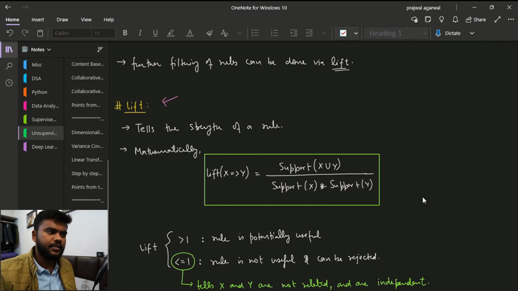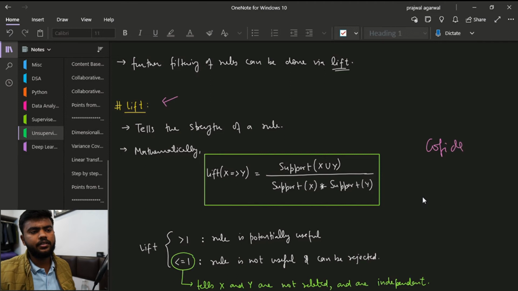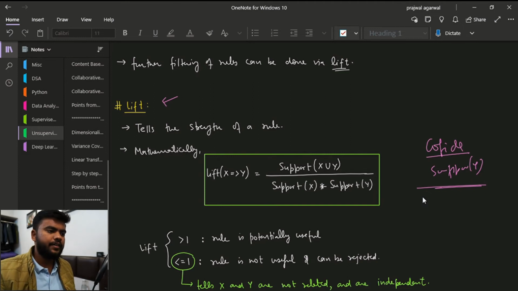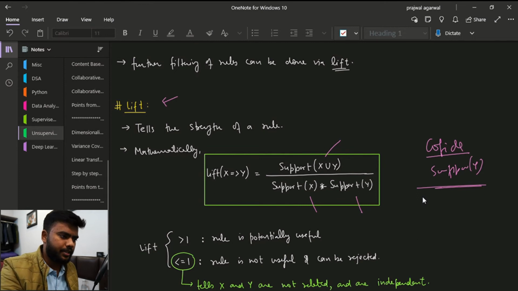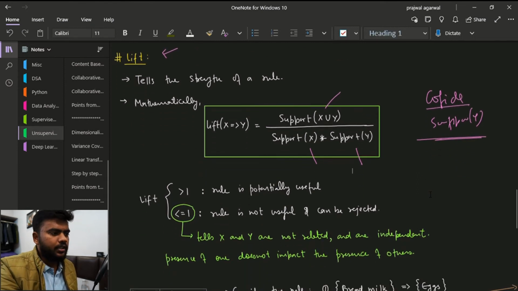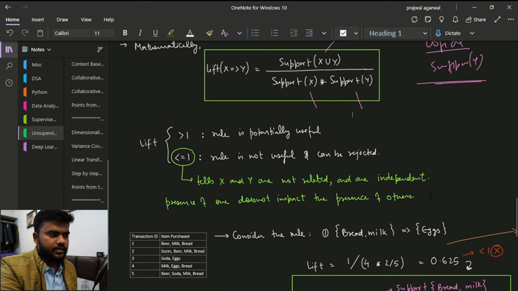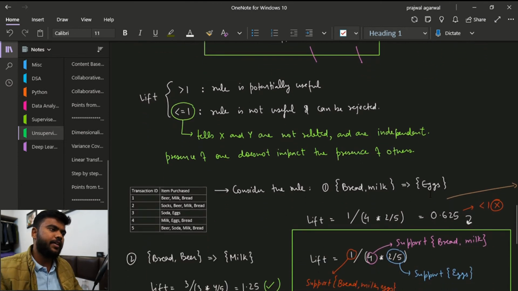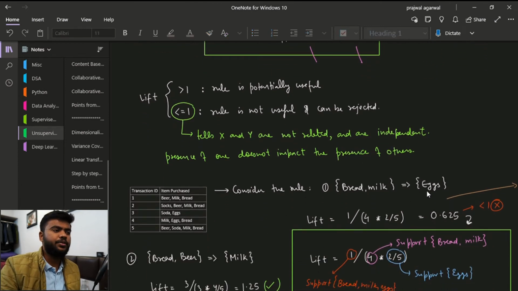Lift tells us the strength of the rule, and lift is given by confidence divided by support for Y. Okay, this is how we get lift. We have the support of X union Y, then we have X, and then Y, multiplied. Lift gives us a value, and if the value is less than or equal to 1, then the rule can be rejected.